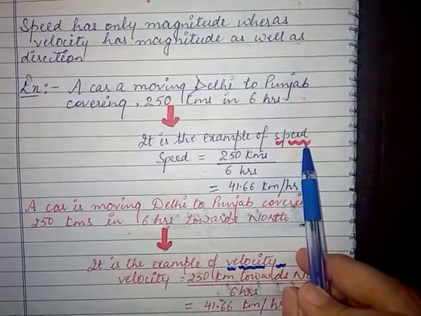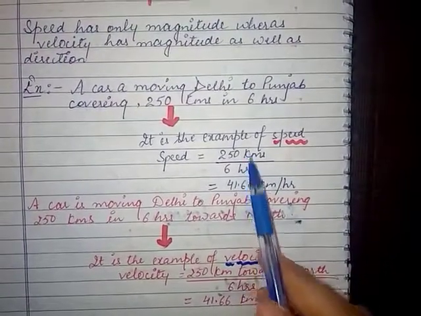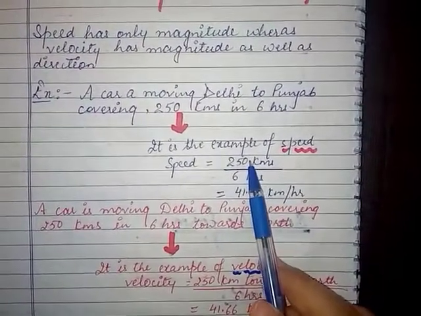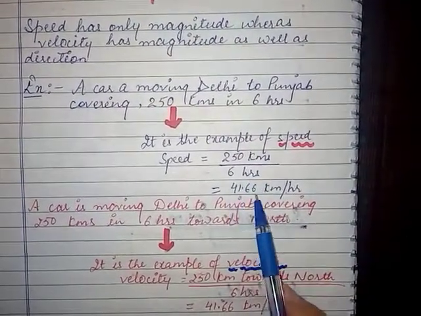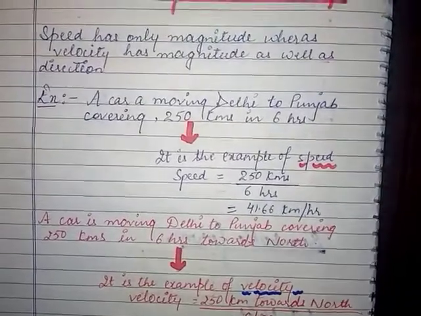We can calculate its speed by distance covered divided by time taken. Distance covered is 250 kilometers and time taken is 6 hours. On division, we get 41.66 kilometers per hour.